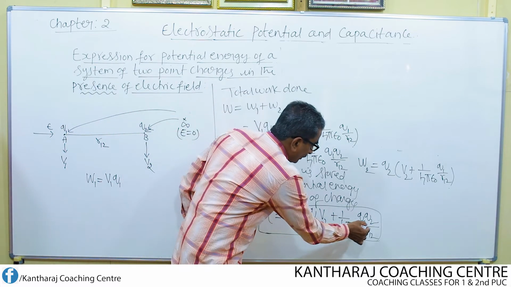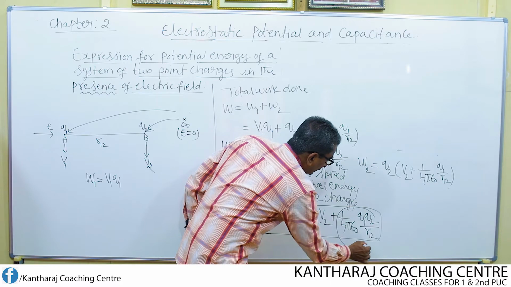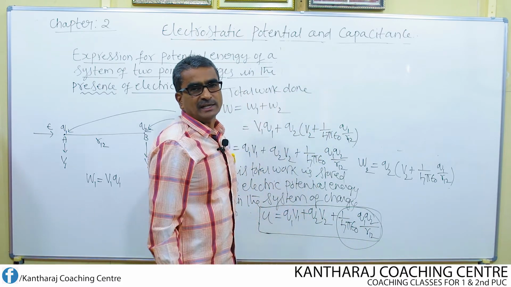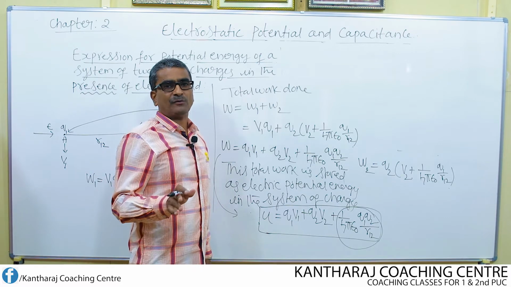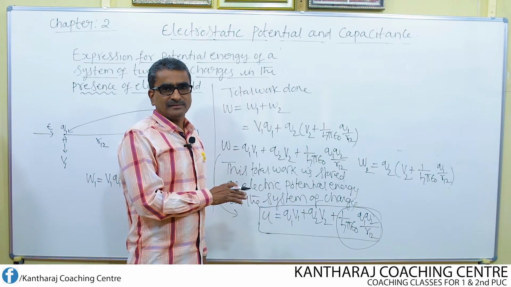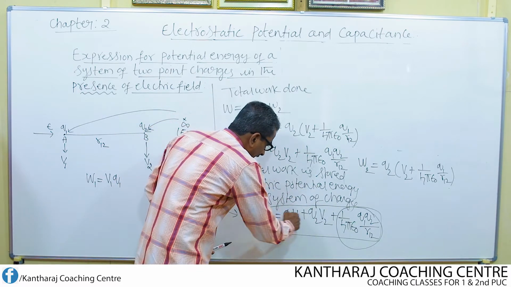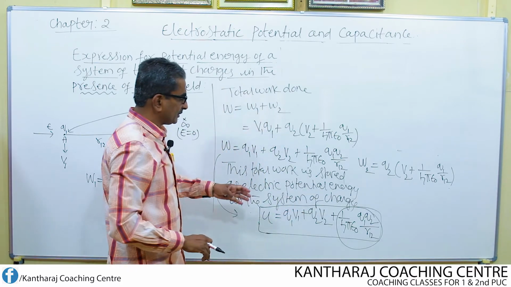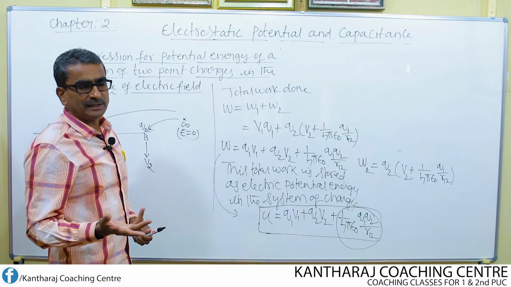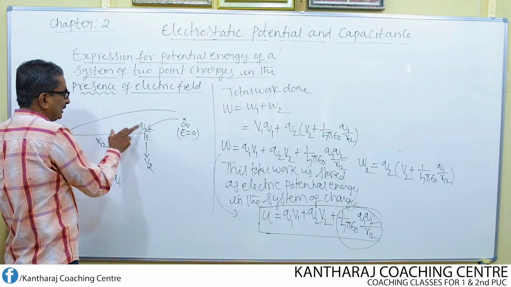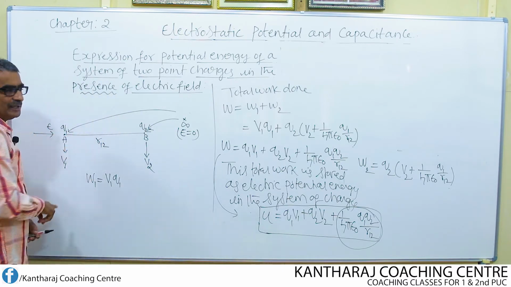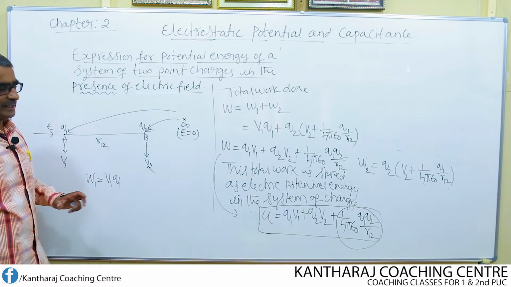Remember, only this term gives the potential energy of a system of two charges in the absence of electric field. Along with this, if we include these two, Q1 V1 plus Q2 V2, then it becomes the potential energy of the system of two point charges Q1 and Q2 in the presence of electric field. So that's the difference.